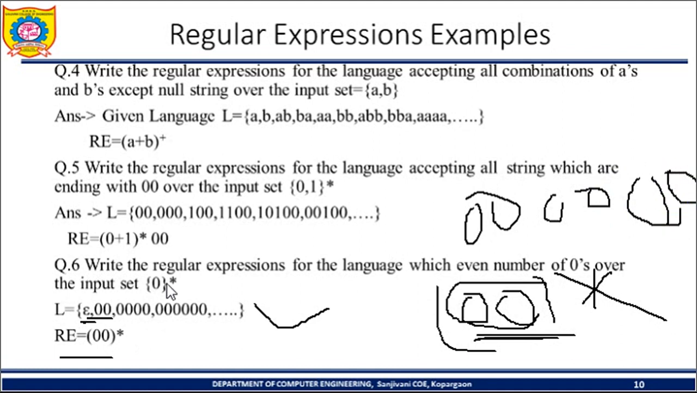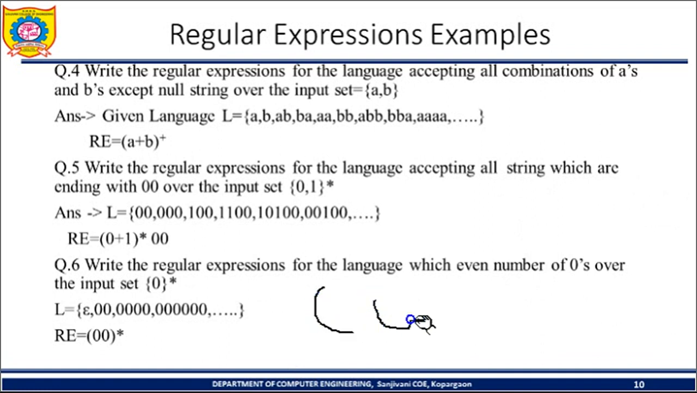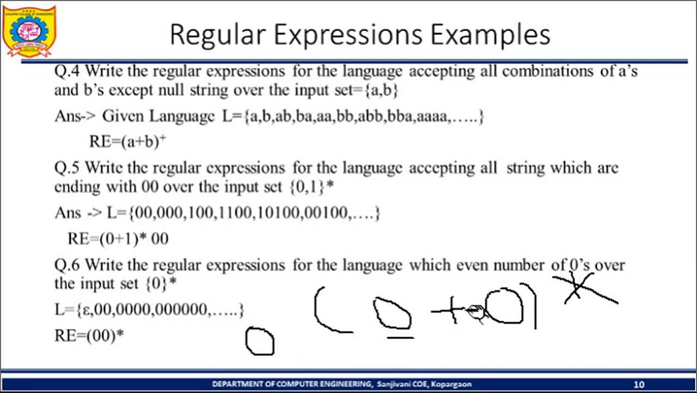Now see, if you write it like this, (0+0)*, is it right? No, it is not right. Why is it not right? Here the star indicates that either I can select or I cannot select. But suppose I have selected only four 0s, or if I have not selected any 0, then it will be epsilon.